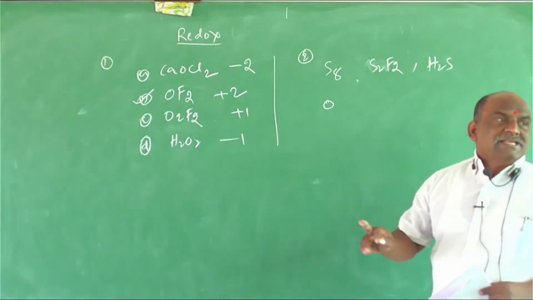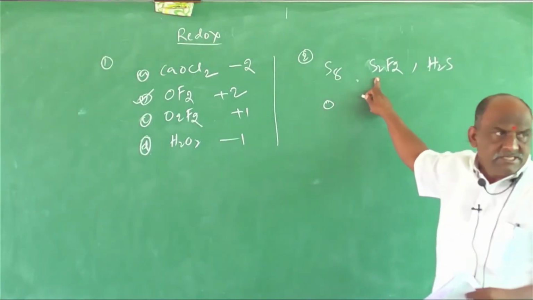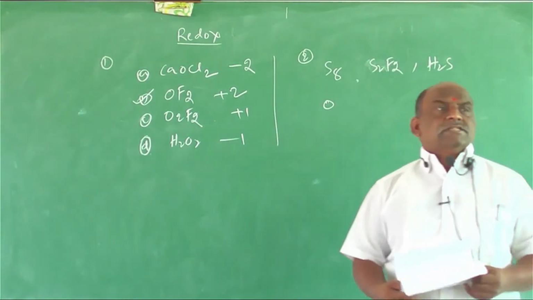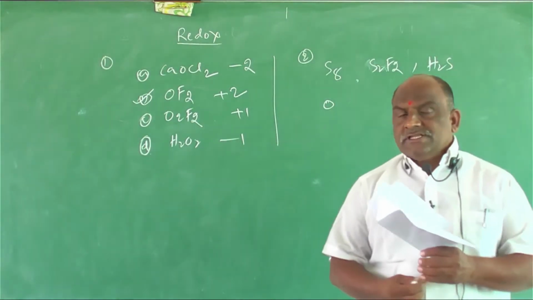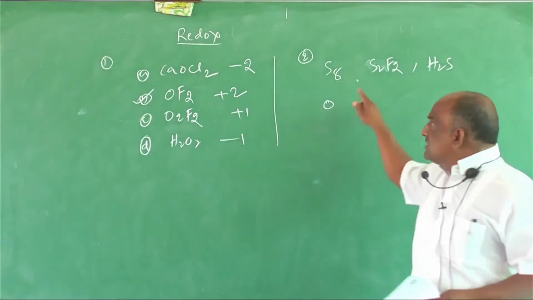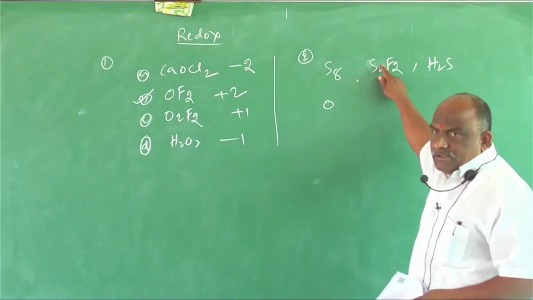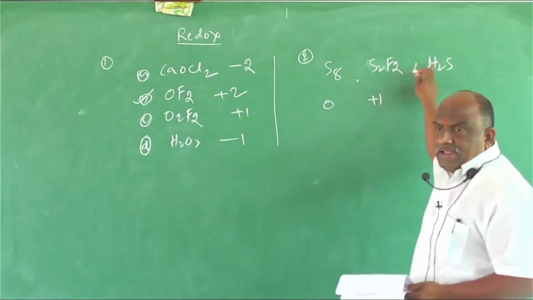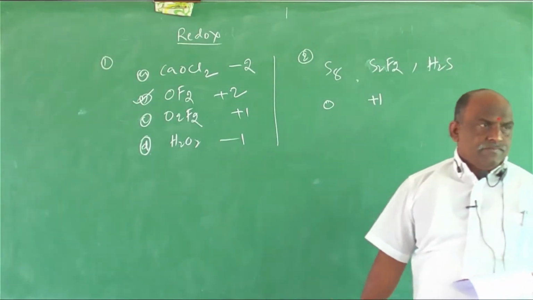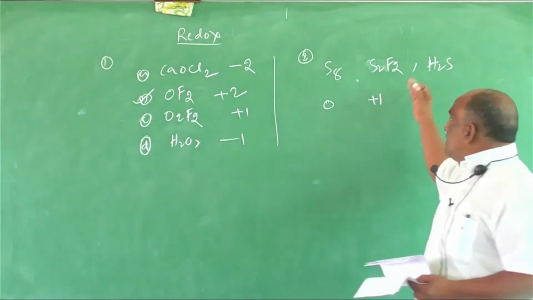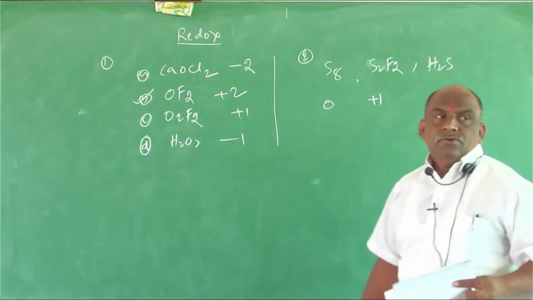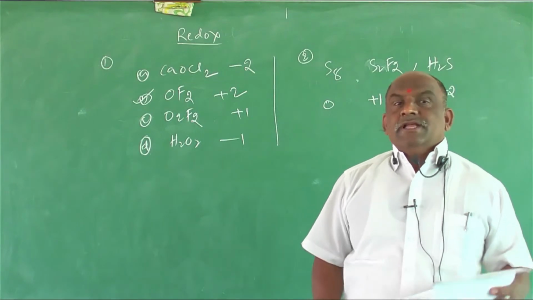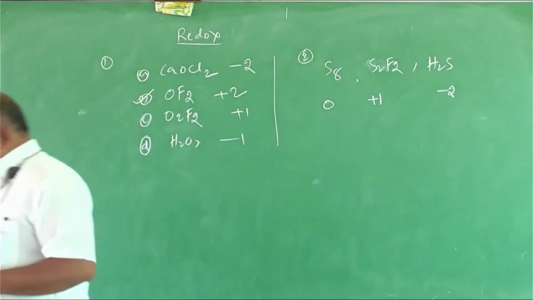-2 divided by 2 gives -1 per sulfur, which has to be balanced by +1, because the total oxidation state of the compound is 0. So the oxidation state of sulfur in this example is +1. And in H2S, hydrogen is +1, so sulfur is -2. So what will be the answer? 0, +1, -2 is the right answer for question number 2.